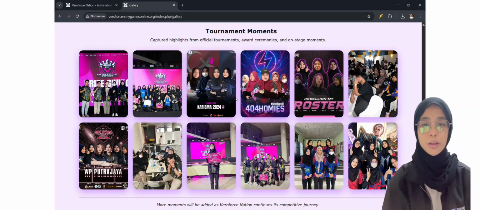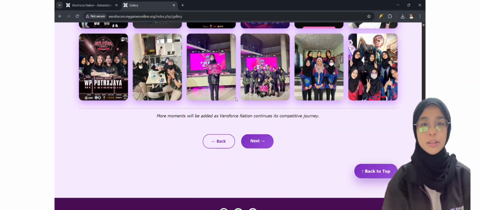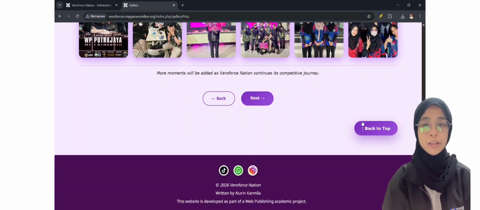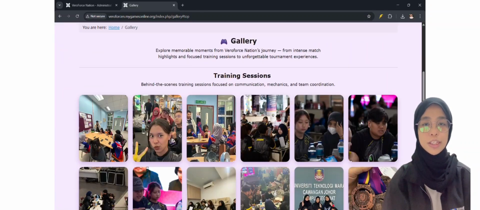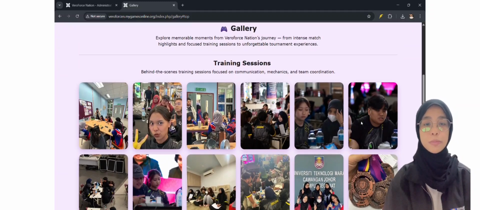This allows the website to maintain performance while displaying high-quality visuals. The purpose of the Gallery page is to enhance user engagement, provide visual proof of participation, and strengthen the organization's brand identity through documented esports experience.